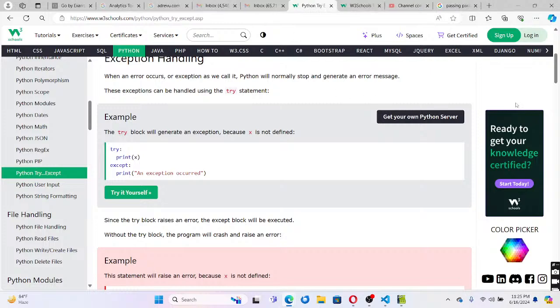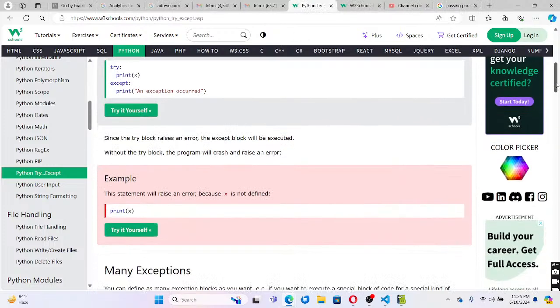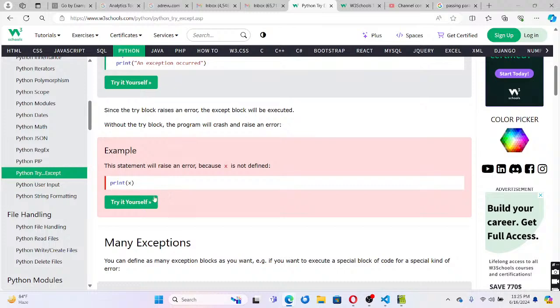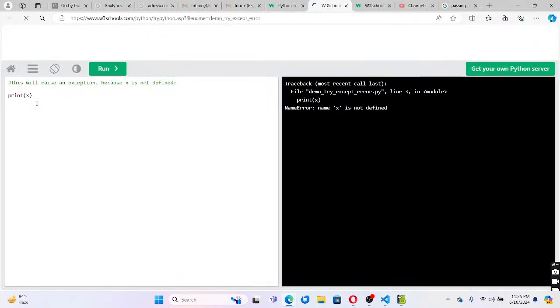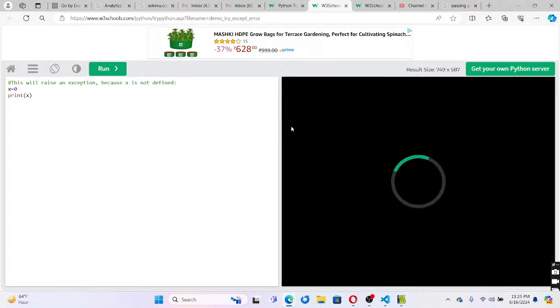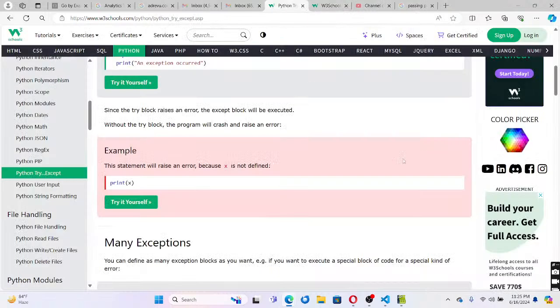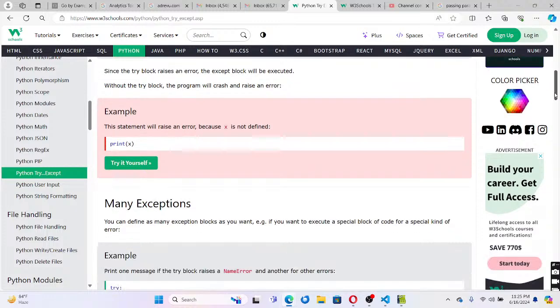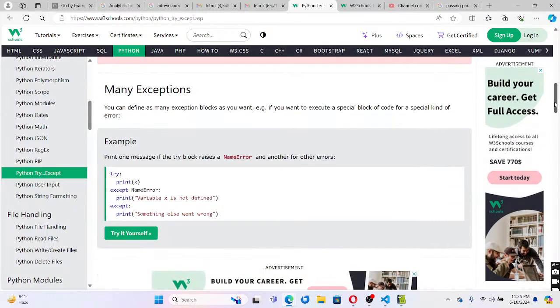So let us check the next example. Let us simply check print x. Immediately what happened, x is not defined, right? So you need to avoid this, either you need to define a value or catch it properly and then handle it properly. Okay, so now it is printed, there is no error. The error was that the x variable was not defined.